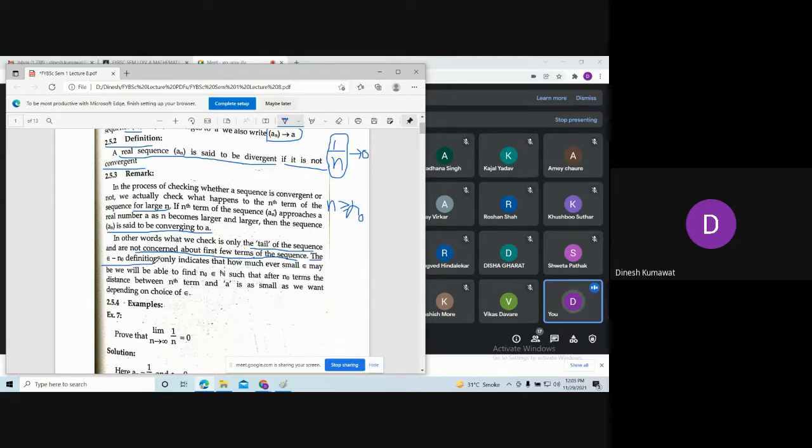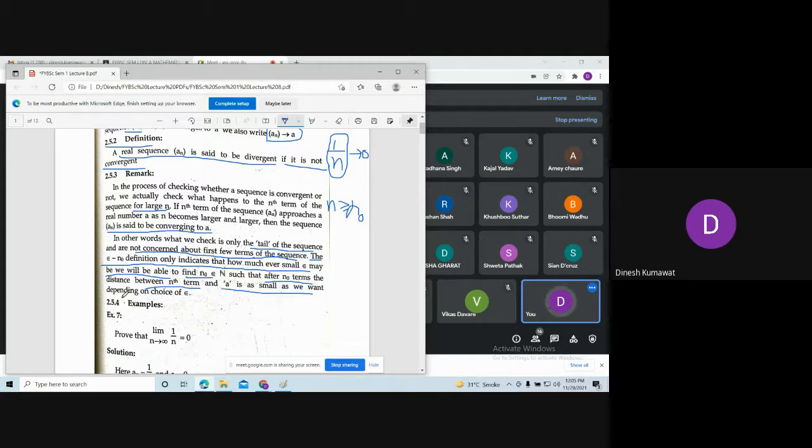The epsilon n naught definition only indicates how small an epsilon we will be able to handle. As I already told you, the definition is true for bigger epsilon. So we are just bothering about what happens if I pick this epsilon to be very small, whether we are able to find a number n naught such that after n naught terms, the distance between the nth term and this number a is as small as possible.